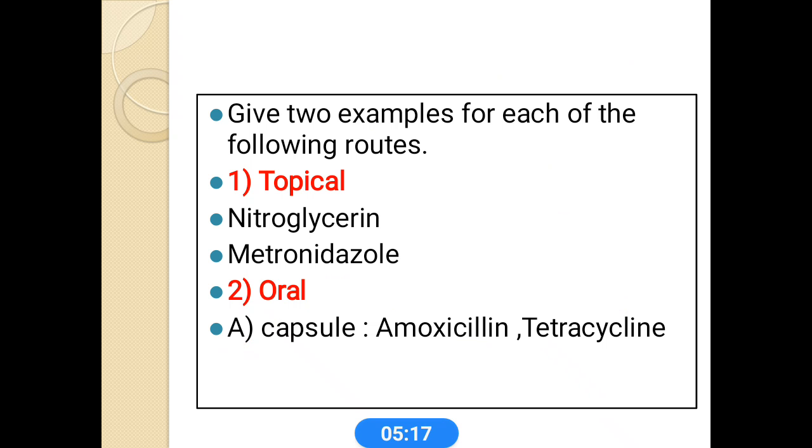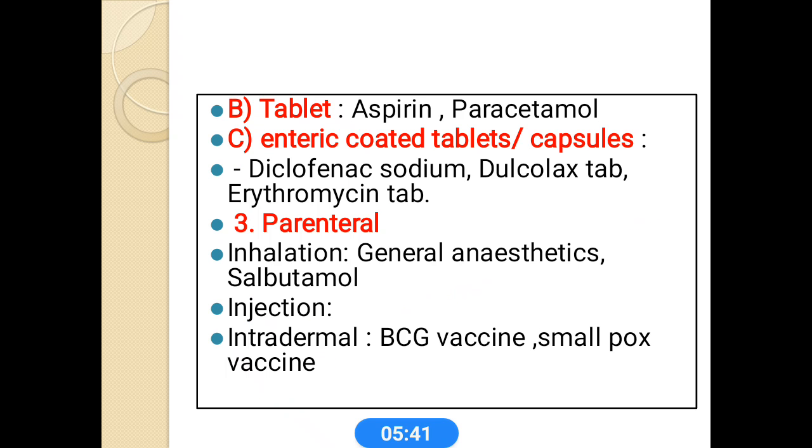Oral route, this is mainly capsules. Capsules are mainly categorized as soft gelatin and hard gelatin capsules. In soft gelatin, the drug substance is in oil or liquid form. In hard gelatin, the drug substance is inserted in solid form, and the outer surface is mainly a cover of the gelatin shell. Examples of capsules are amoxicillin, tetracycline. Tablets are aspirin, paracetamol. Enteric coated tablets.